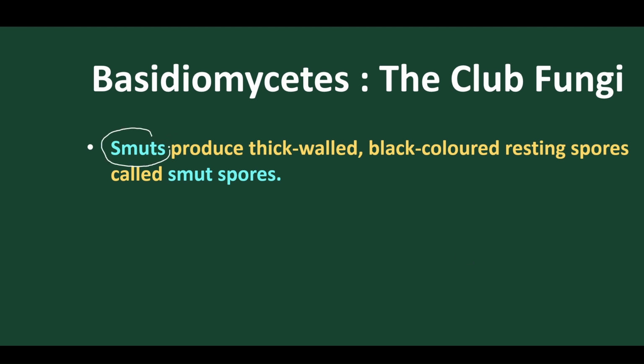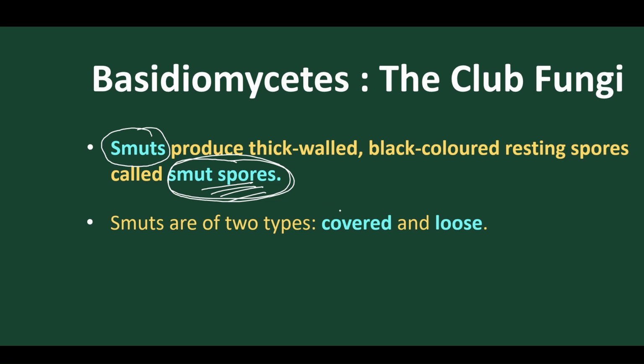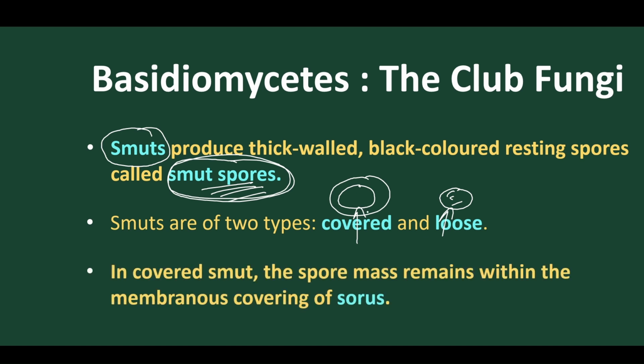Smut is a type of disease that produces thick spores, and it is caused by these Basidiomycetes, whose spores are called smut spores. These smuts are of two types: one is covered smut, and another is loose smut, which is not covered. Both of them cause diseases. In covered smut, the spore mass remains within a membranous covering called the sorus. But in loose smut, there is no sorus present.